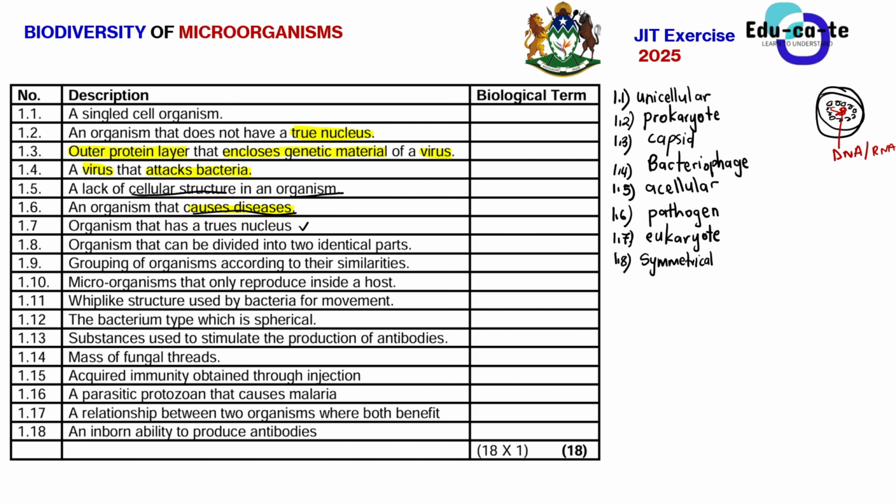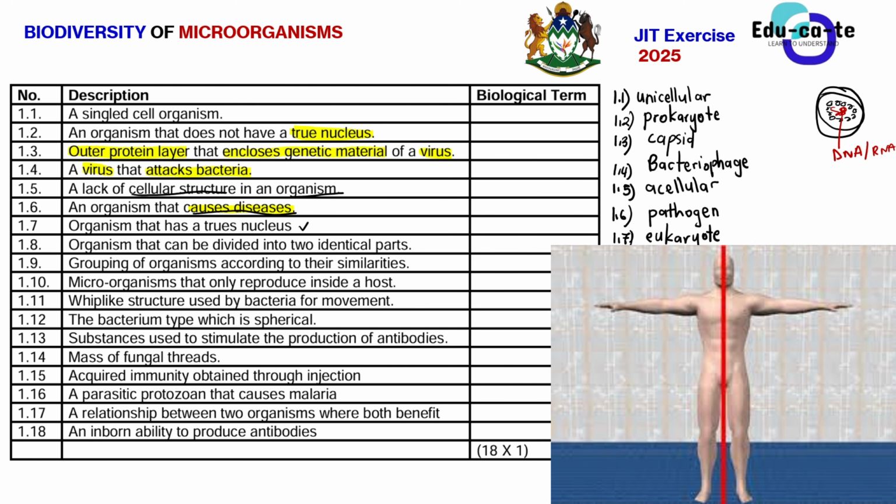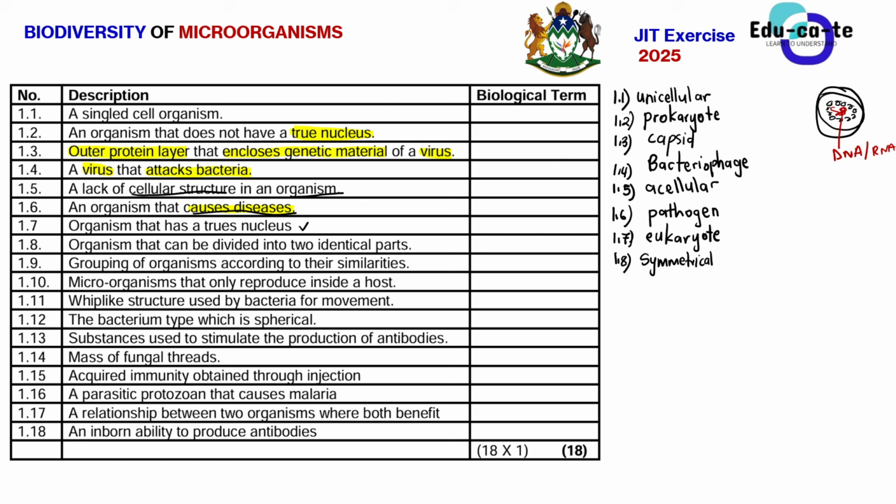For example, if you cut a human in half from the head, you can divide a human into two identical parts. One part will have one hand, the other part will have the other hand. One part will have one leg, the other part will have the other leg. So they're identical, they're the same. So that is symmetrical. Then we go to 1.9.